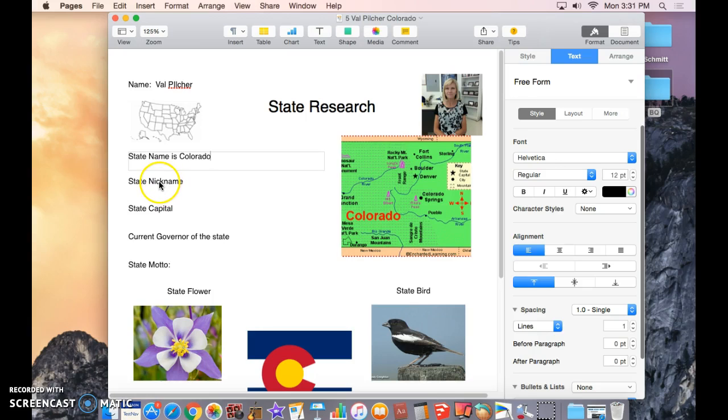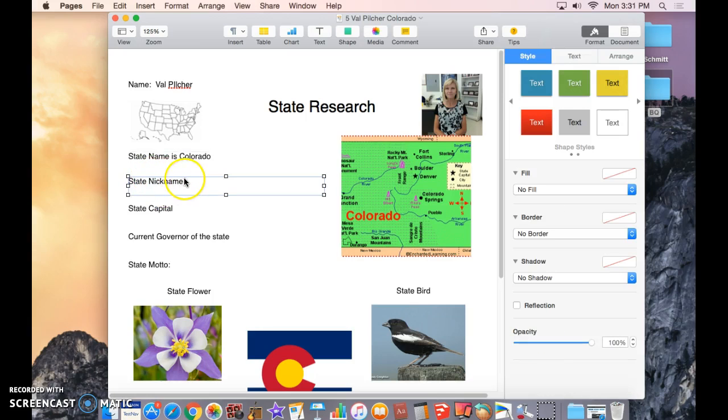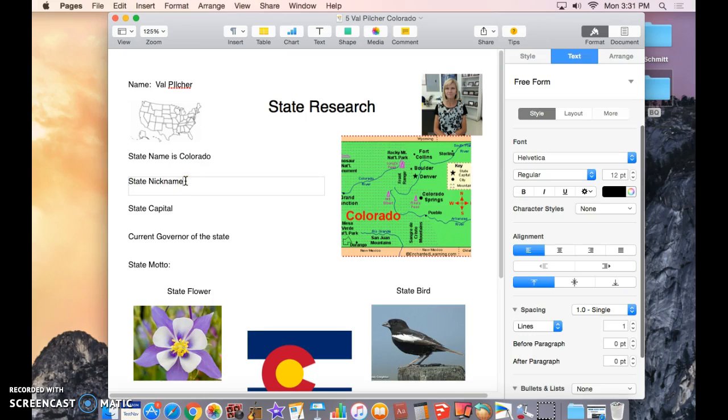So we're going to click on the state nickname. Again, click on the letters, then click after with your mouse. After the last letter, put a space. We're going to type the word is, and then you're going to type in the name of your nickname for your state, using correct spelling and capitalization. Again, we're going to fill in the state capital.